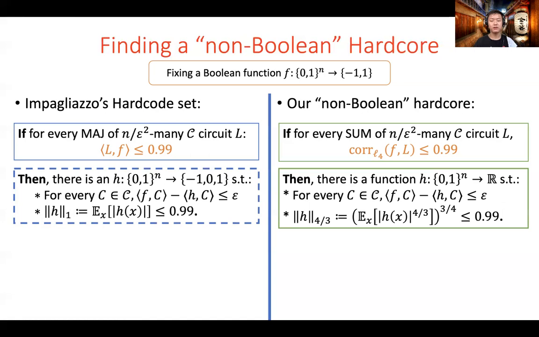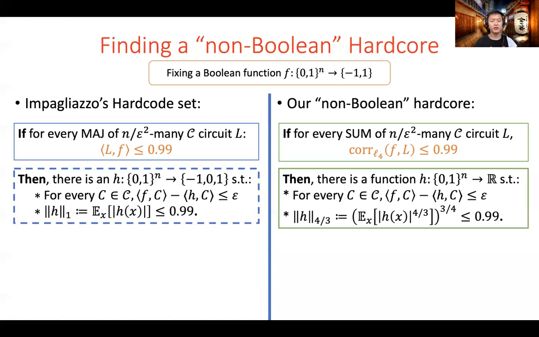From this perspective, on the right side, f minus h has a similar condition to a hardcore set, but note that f minus h might not be a Boolean function since h may not be a Boolean function. This is why we call our formulation a non-Boolean generalization of hardcore.